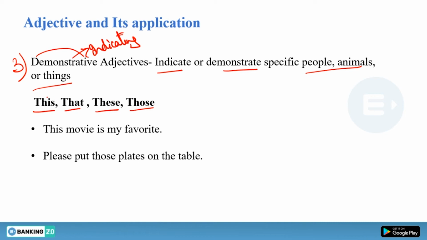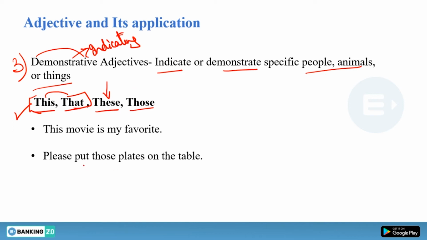So what is the difference between this and that? When something is near to you, and it is singular, we use "this." When something is far from you, you use "that." In the same way, when things are plural and near to you, you use "these." When the things are far from you, you will use "those."